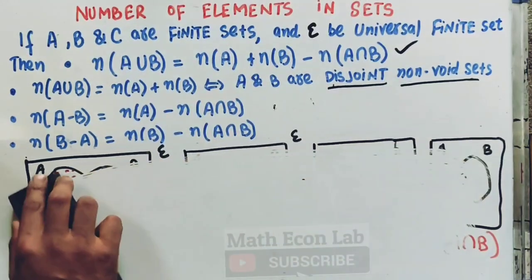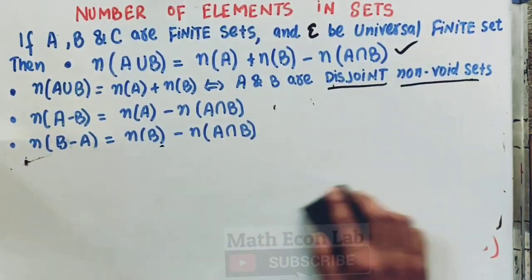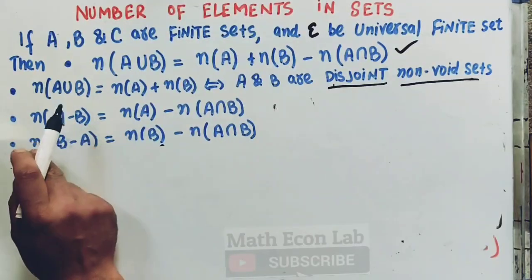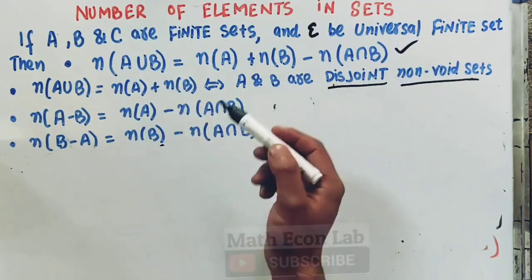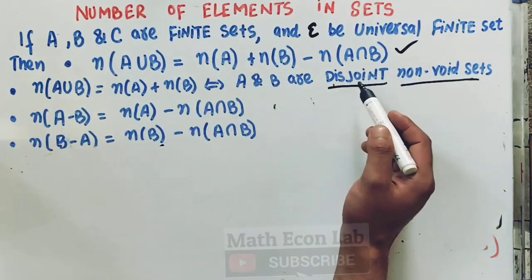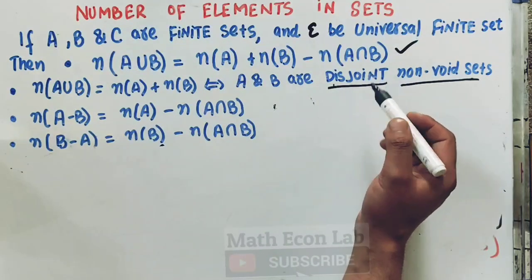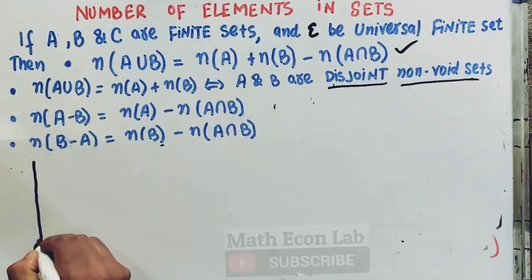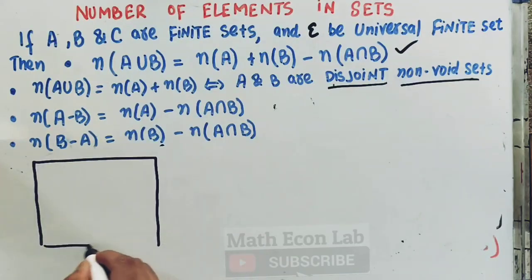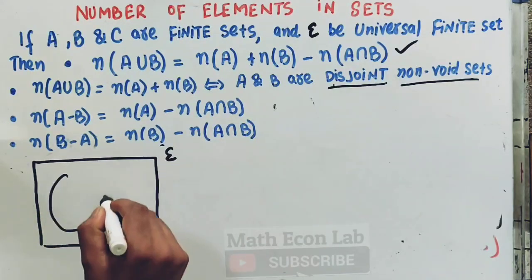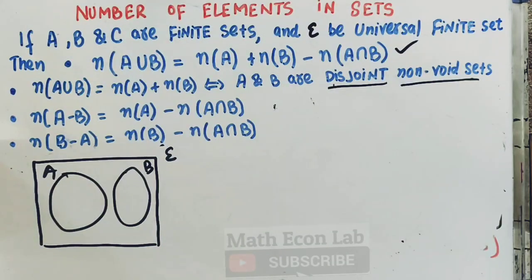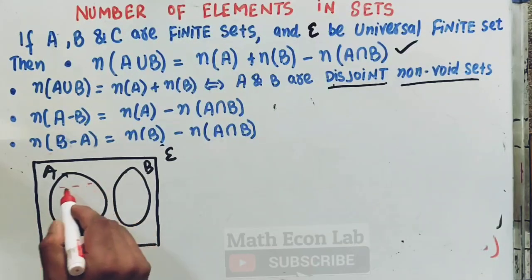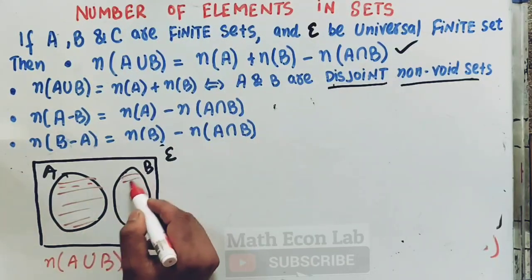Now let us learn about the second property, that is the number of elements in A union B is equal to the number of elements in A plus the number of elements in B, which holds if and only if A and B are disjoint non-void sets. Disjoint means they have no element in common. So let us try to break this out. Let us suppose this is our universal set. We have two sets, A and B. Now the union of A and B will be this very region.